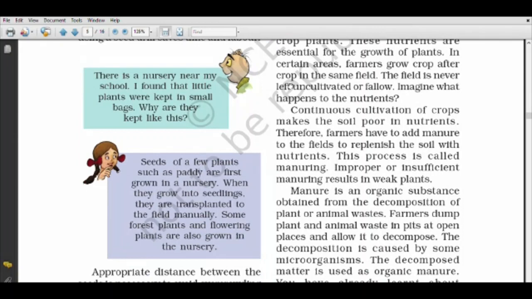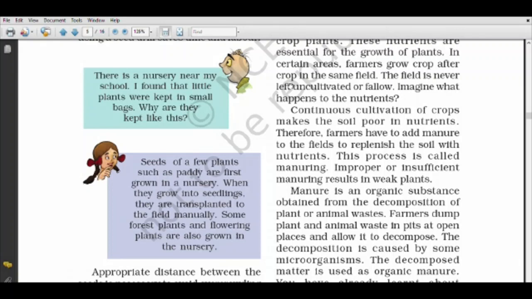Now, what is manure? You can form a question here also. What is manure? Manure is an organic substance obtained from the decomposition of plant or animal waste. It is formed from the waste of plants and animals.